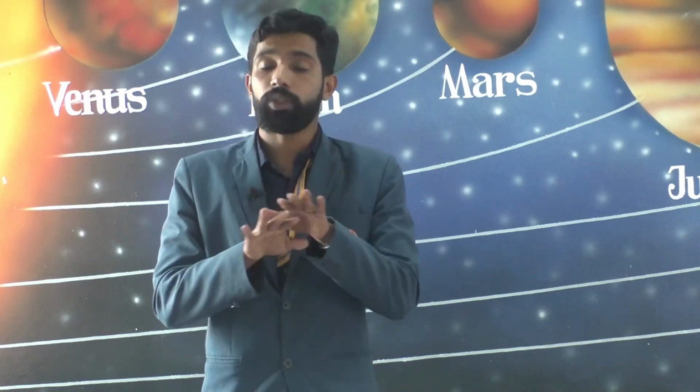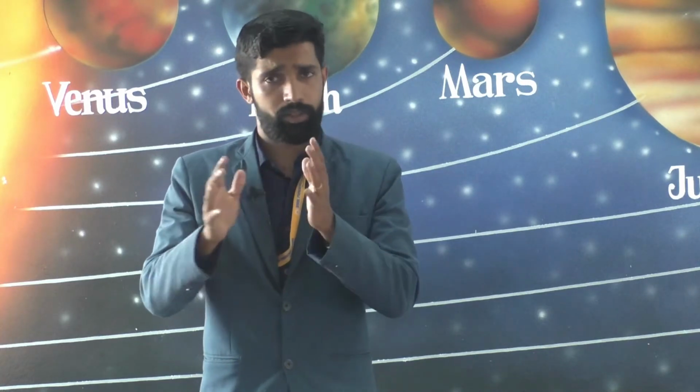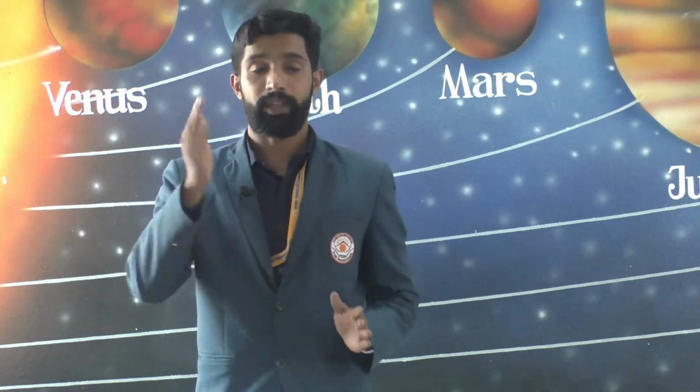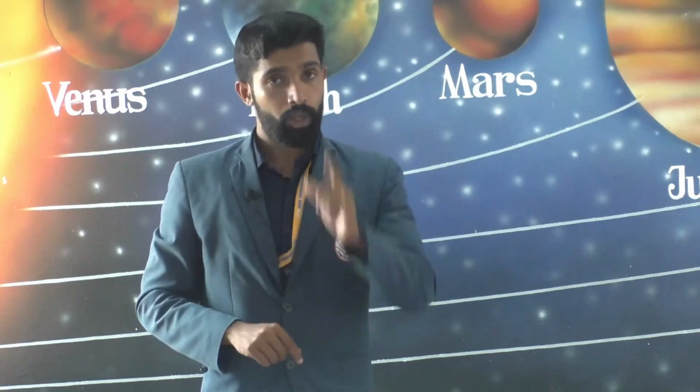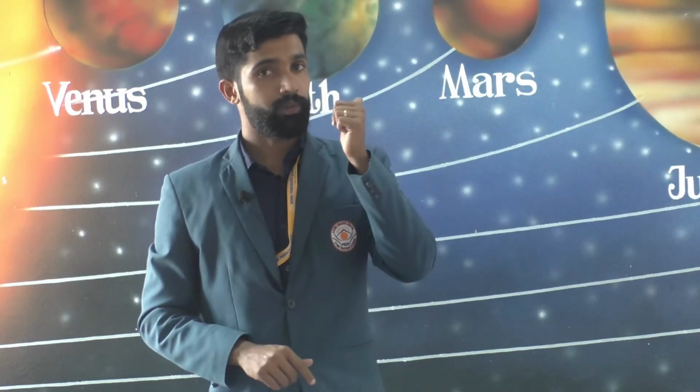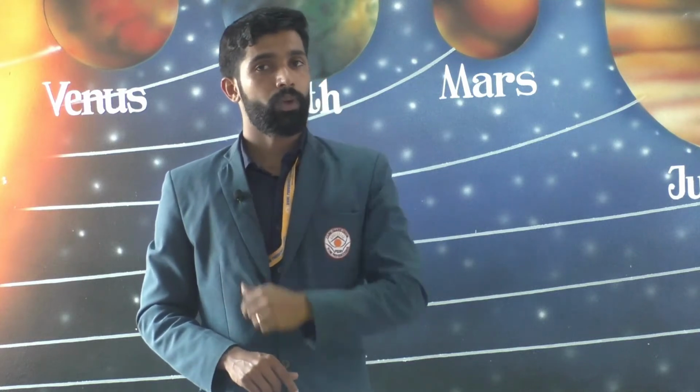Then there are two kinds of barometers: the mercury barometer and the aneroid barometer. Okay, and let us see what the factors affecting atmospheric pressure are. Atmospheric pressure on the Earth's surface is not uniform. The pressure varies from one place to another and from time to time. So the factors which affect atmospheric pressure are: first, altitude; second, temperature; and third, water vapor.